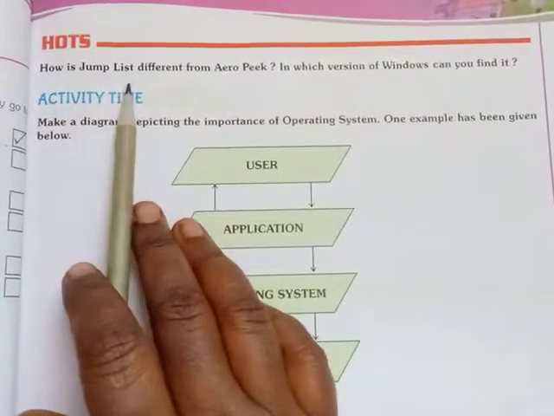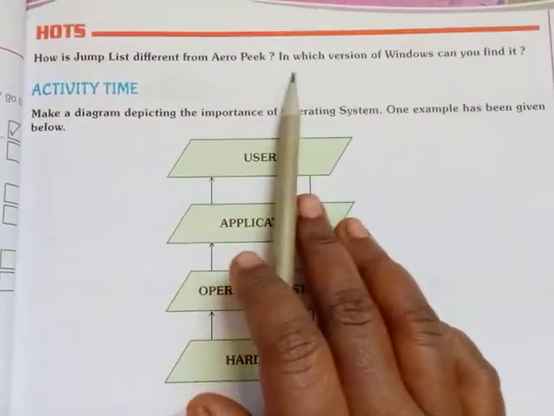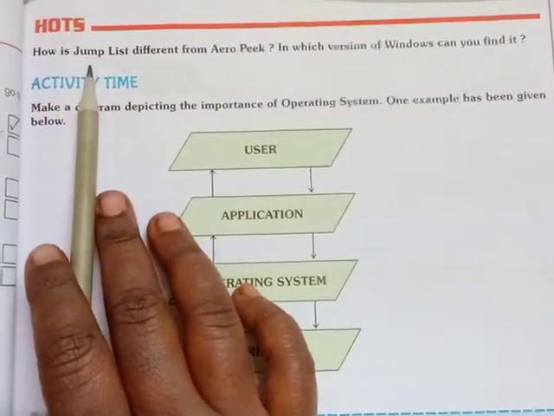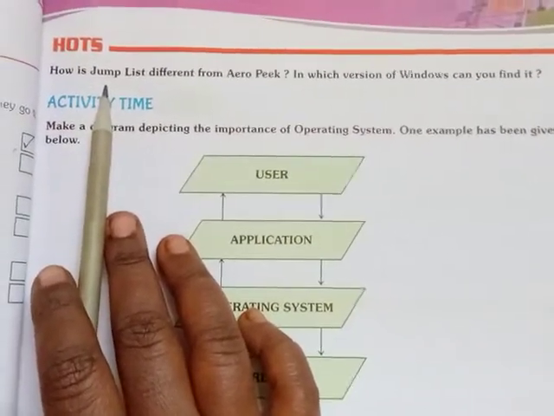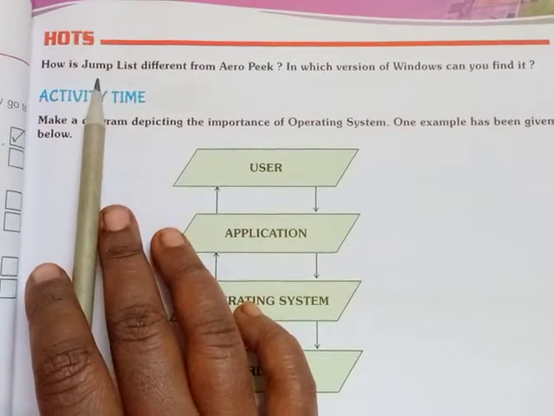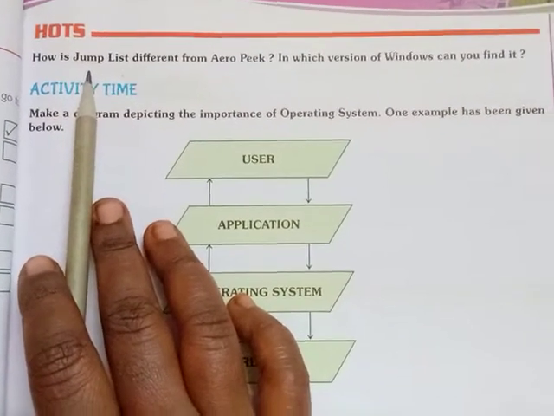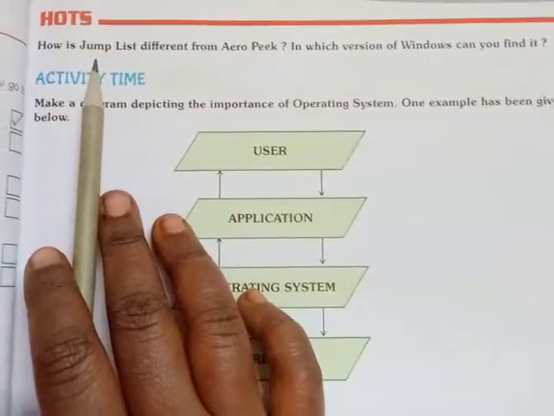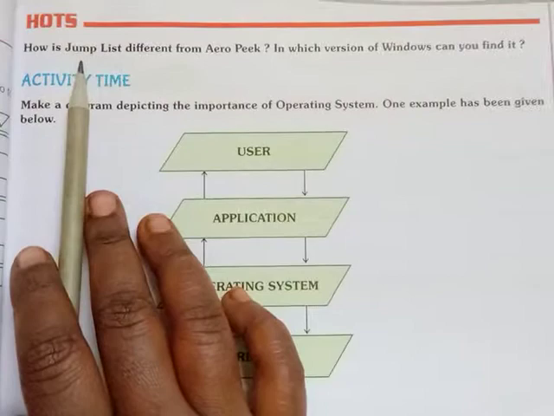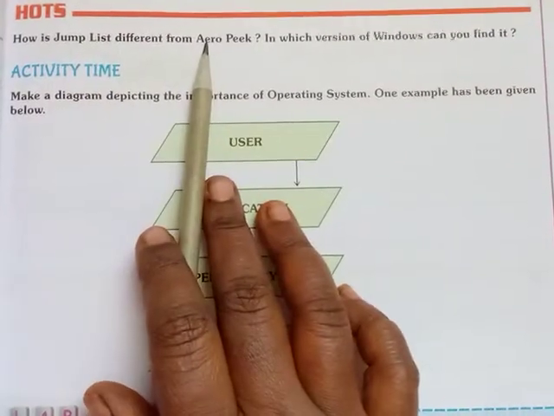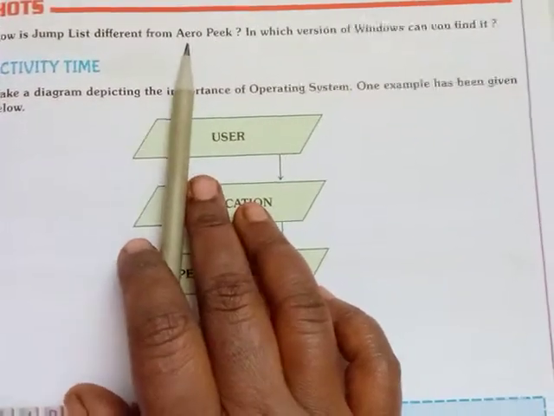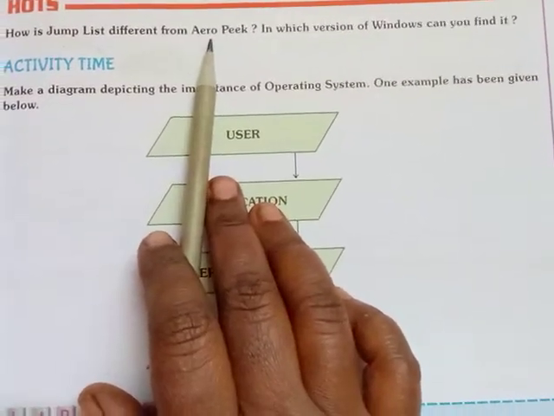Next, Hearts: how is Jump List different from Aero Peek? In which version of Windows can you find it? Children, Jump List is nothing but the apps and programs that we frequently use. We can pin those programs to our taskbar or Start menu. That is called Jump List, and Aero Peek is a similar feature. I will send the answer for this question in the school app, okay.